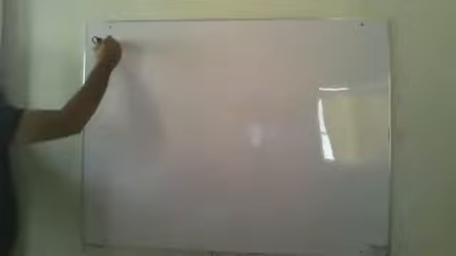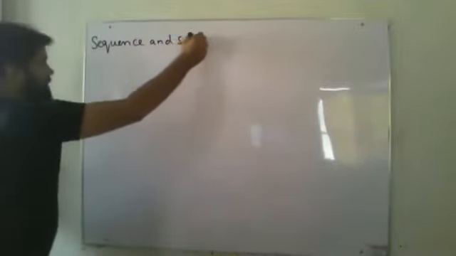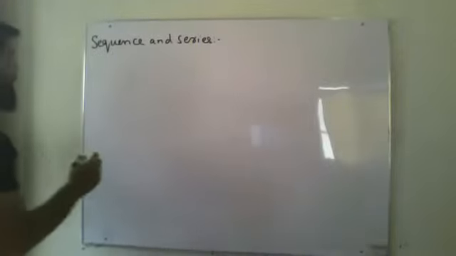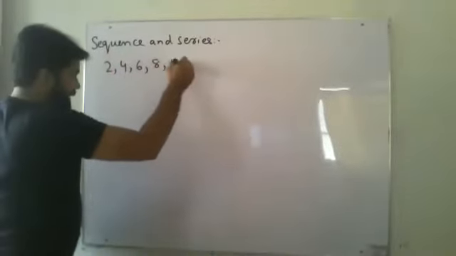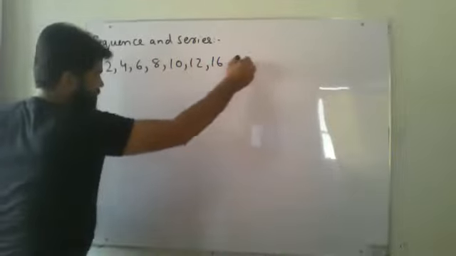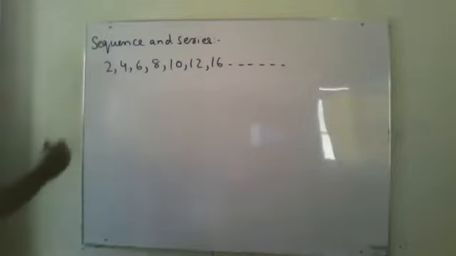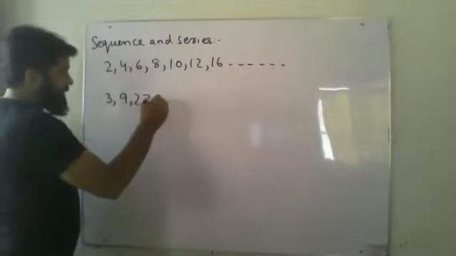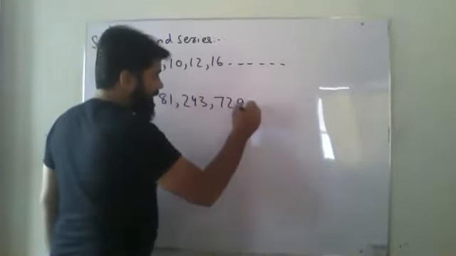My topic is sequence and series. Now, for instance, if I'm writing some numbers, I'm writing 2, 4, 6, 8, 10. Either I'm writing this, or I'm writing 3, 9, 27, 81, 243, 729,